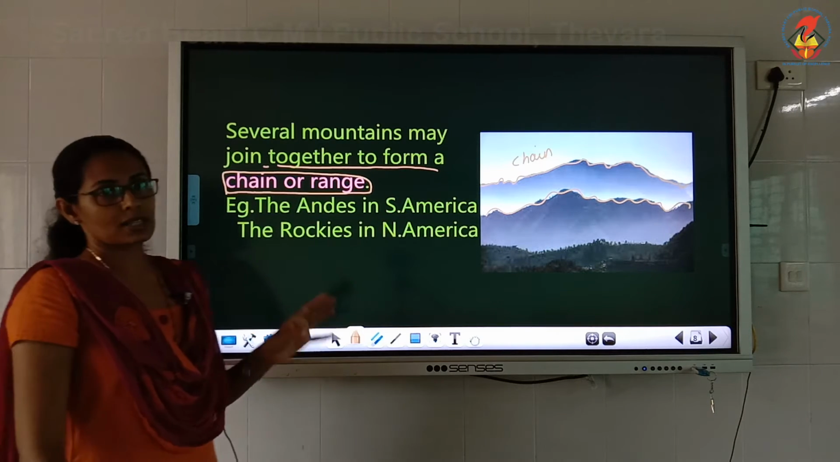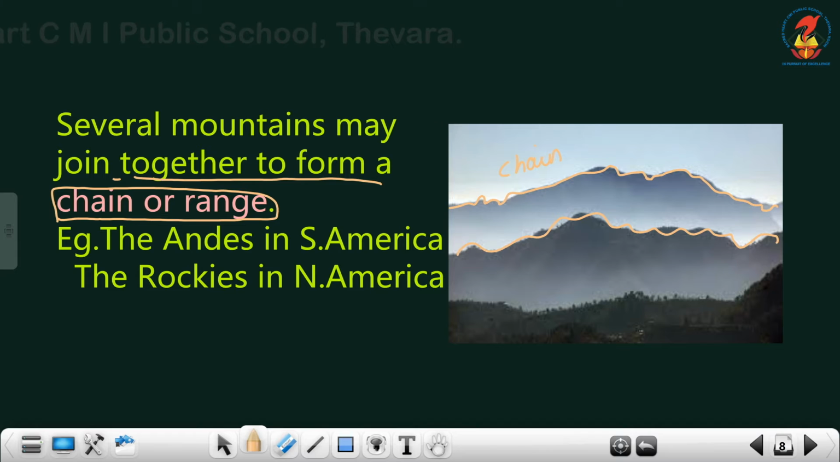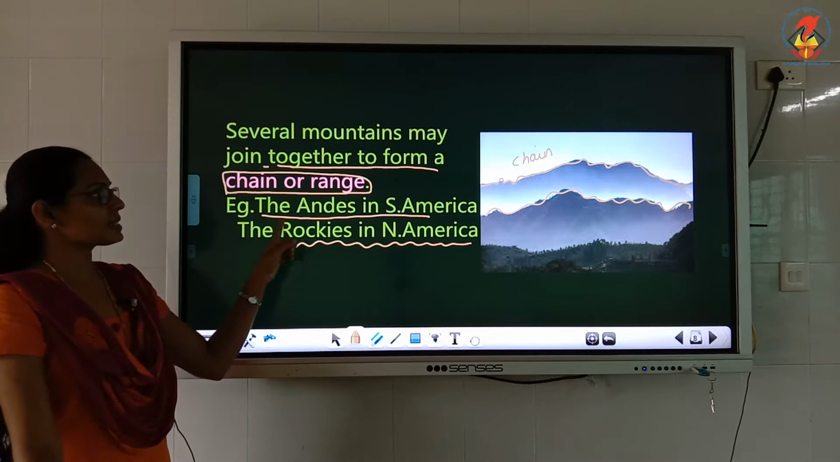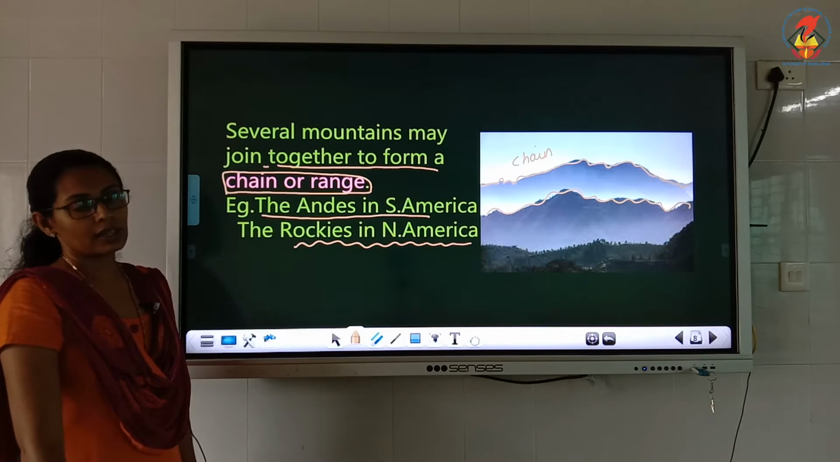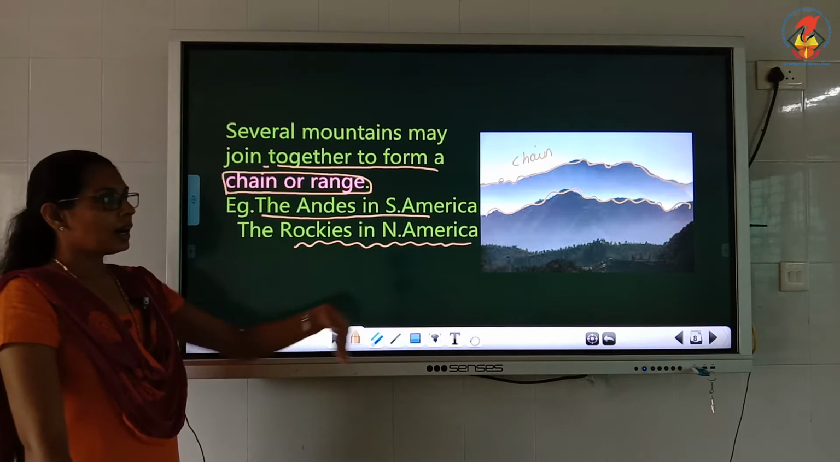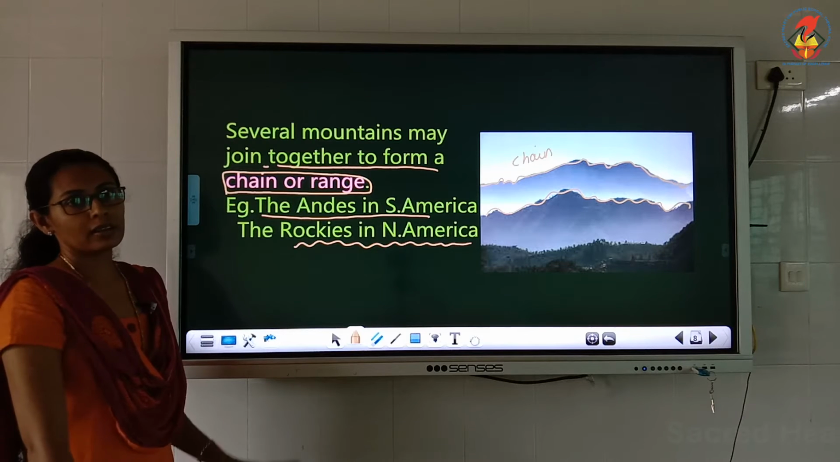The greatest, longest chains we can find in South America and North America. One is the Andes in South America. The next one is the Rockies in North America. Okay, the first one is the Andes in South America and the Rockies in North America. These are the greatest, highest, and lengthiest chains of mountains in the world.